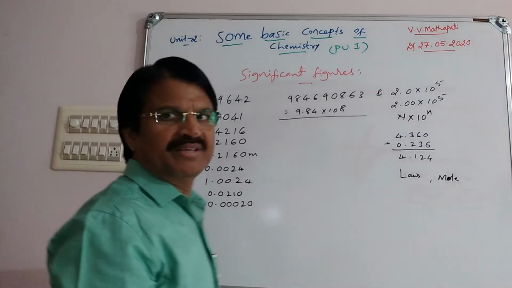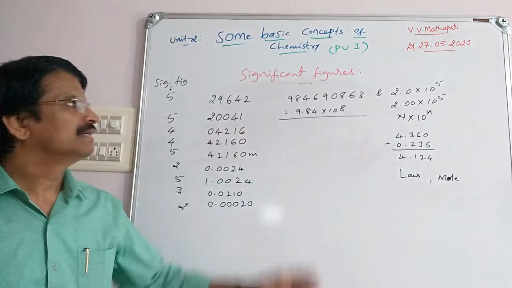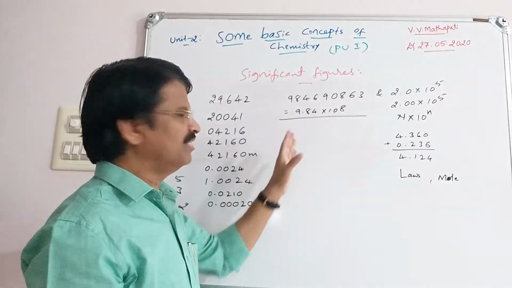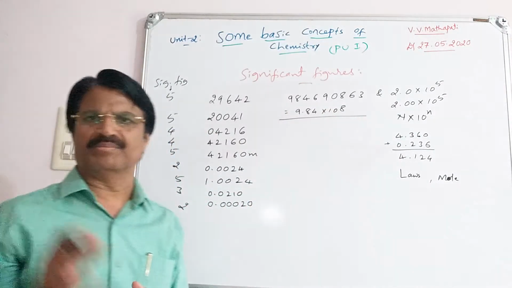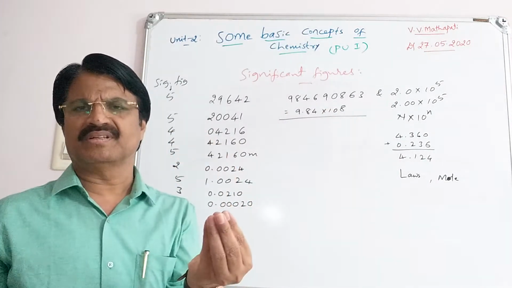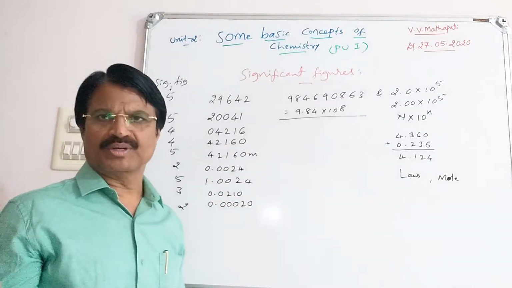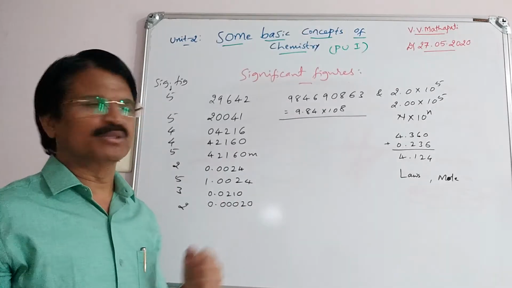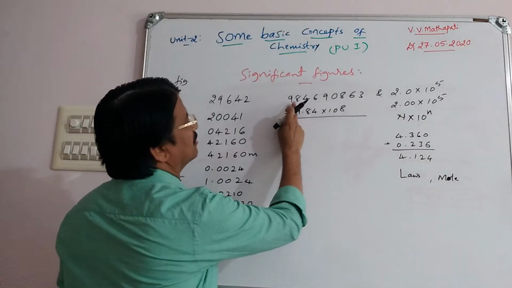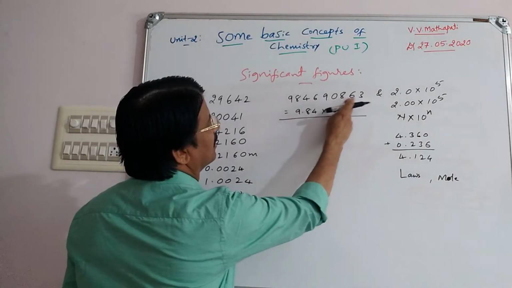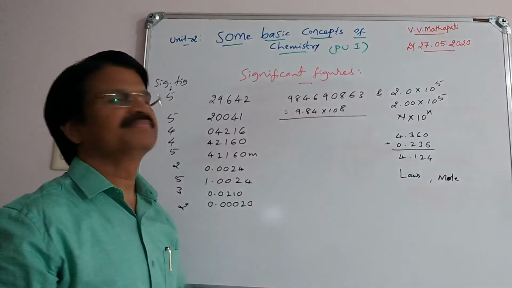Next, scientific notation. If a value is very large, like Avogadro number, or very small, like femto, nano, micro, etc., then how do we represent those values? Now see here 2, 4, 6, 8, 9: total 9 digits.